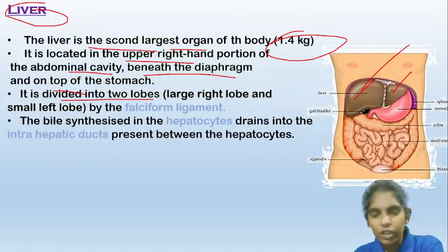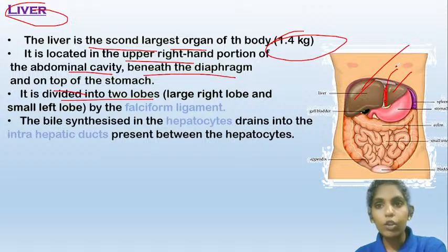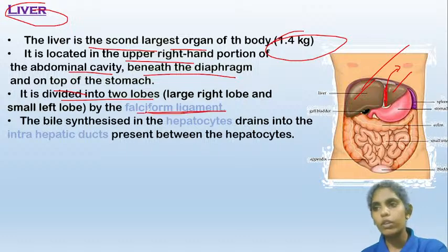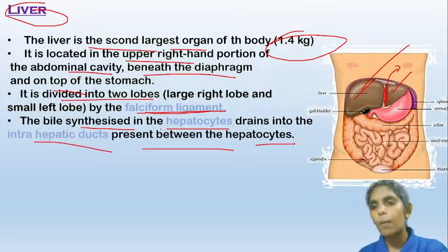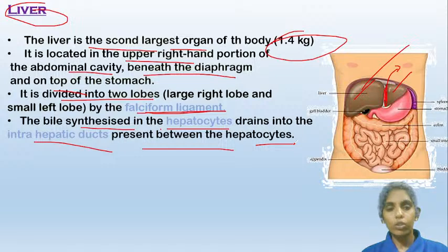And here you can see there is a slight division in the liver, which is caused by a ligament called the falciform ligament. The bile is synthesized in the hepatocytes and drains into the intrahepatic ducts present between the hepatocytes. What is the liver made of?